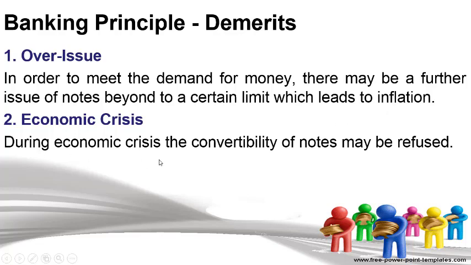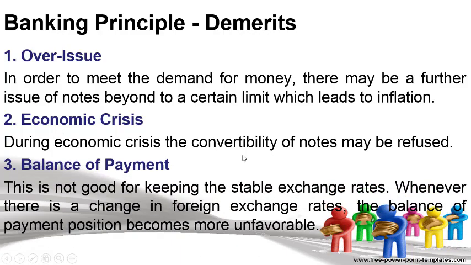Economic crisis: during an economic crisis, there is no full convertibility available. Maybe the bank refuses convertibility, meaning if you give the money to the government, the government will give you gold, the reserve, against it. In an economic crisis, for example a war in the country, maybe the government refuses to convert the currency into the asset.